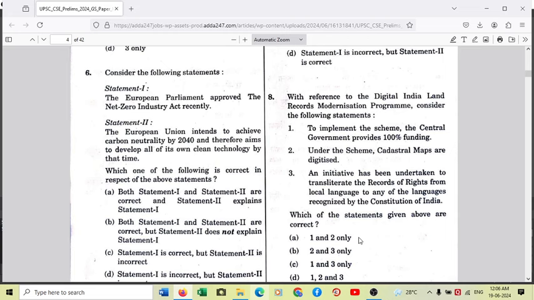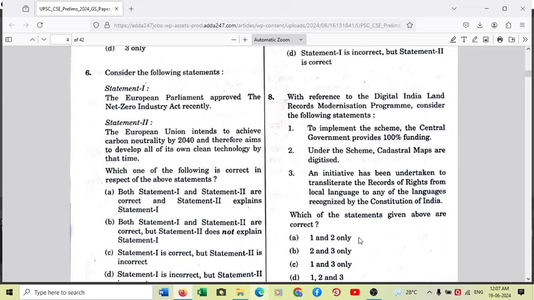This Net Zero Industry Act is all about increasing the share of technology up to 40%. Which technology? Net zero technology, up to 40% by 2030. So this is basically about renewable energies, nuclear energies, industrial decarbonization, and definitely the European Parliament has undertaken and approved the Net Zero Industry Act. And statement 2: the European Union intends to achieve carbon neutrality by 2040 and therefore aims to develop all of its own clean technology by that time.